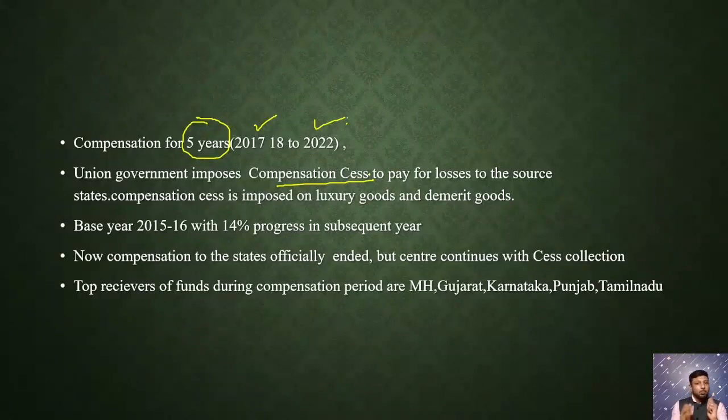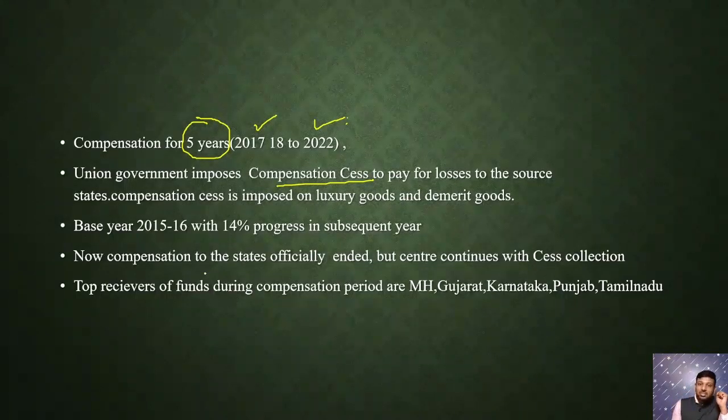The compensation cess has been imposed over certain demerit or luxury goods. Suppose you are buying a cigarette, then apart from the MRP you should pay 10% or a specific percentage as a compensation cess. This cess will be collected by the government and this amount will be used to pay the compensation to the states.